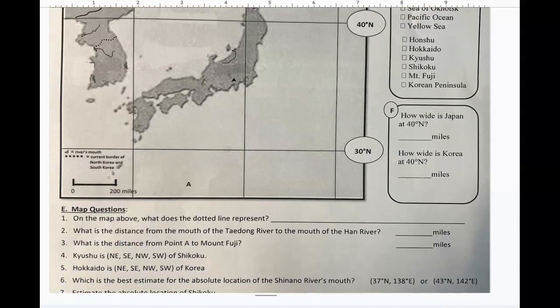How wide is Japan at 40 degrees north? Blank miles. How wide is Korea at 40 degrees north? Blank miles.